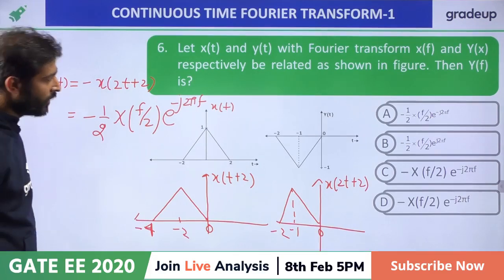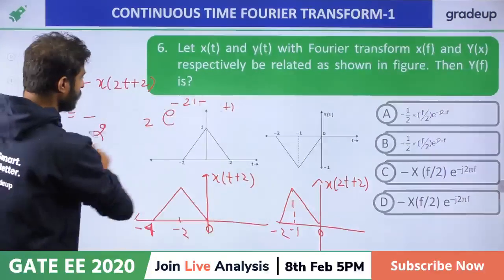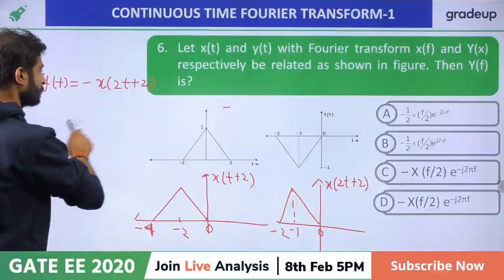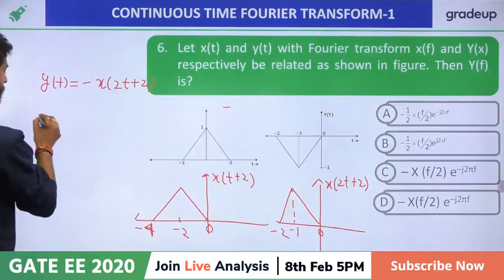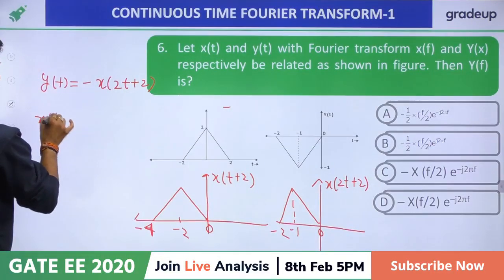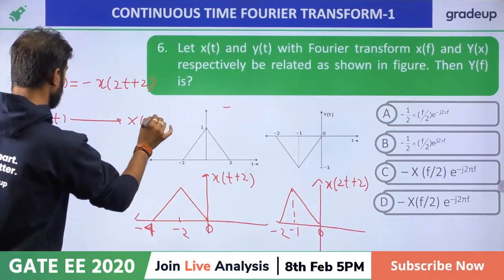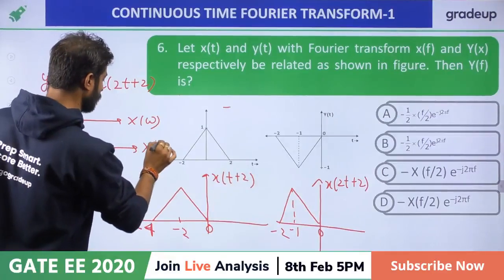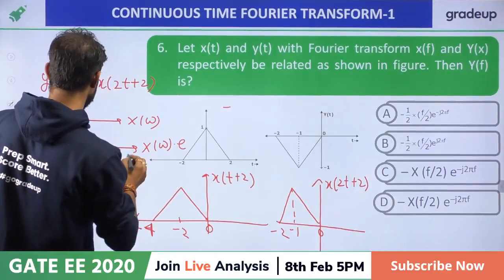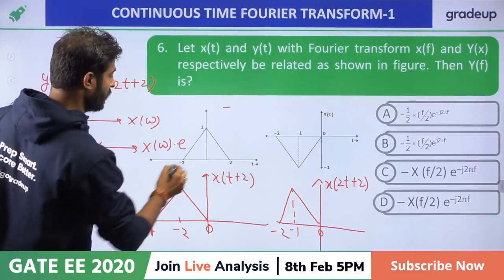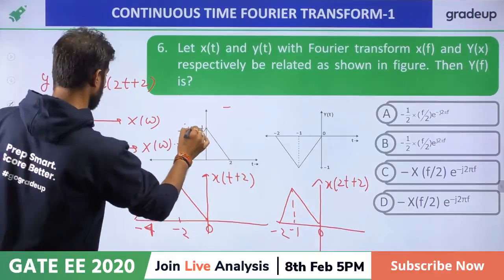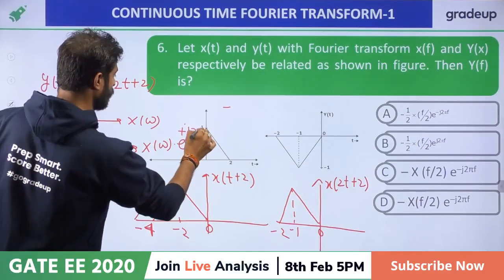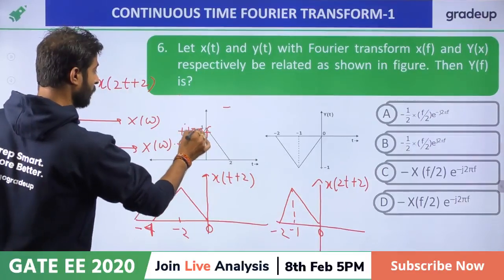D and C are same. Okay, just look at this once again. If you want to solve this question, x of t having the Fourier transform x of omega, x of t plus 2 having the Fourier transform x of omega times e raised to power, if we have to use plus, then plus j 2 pi f, and 2, so 4 pi f.